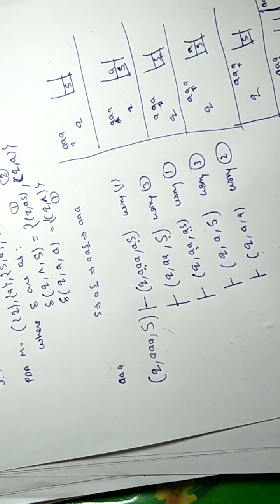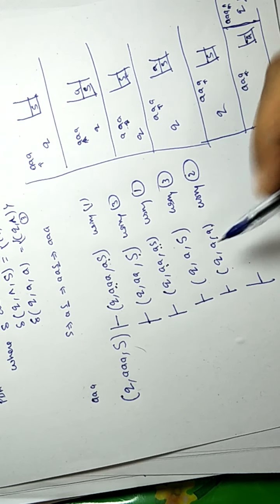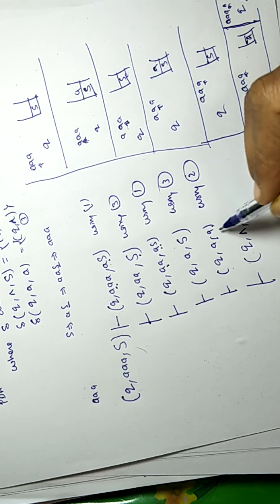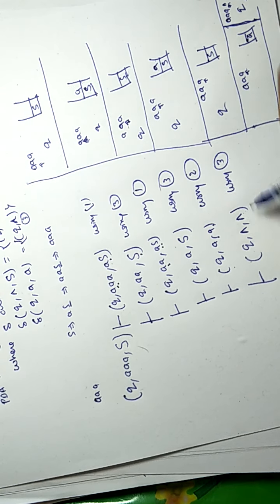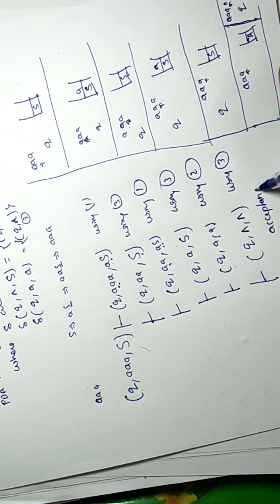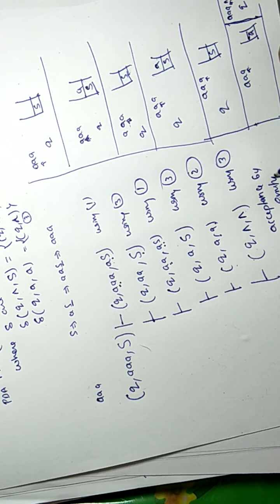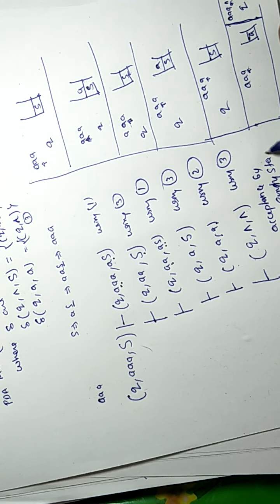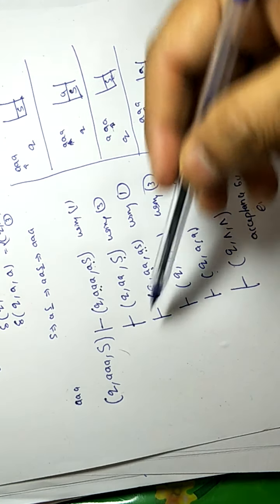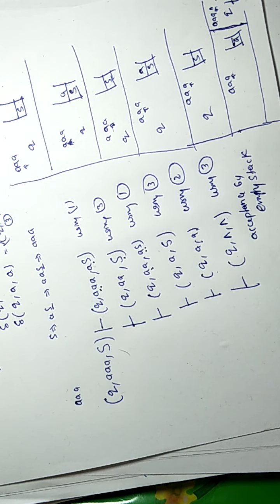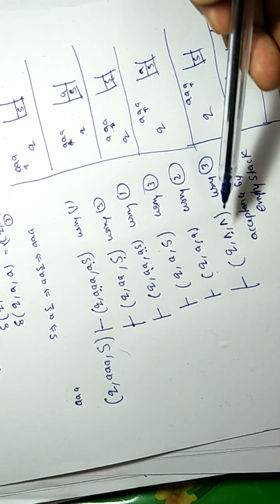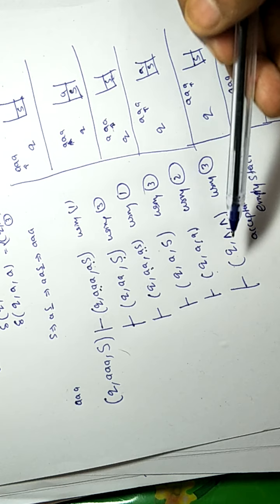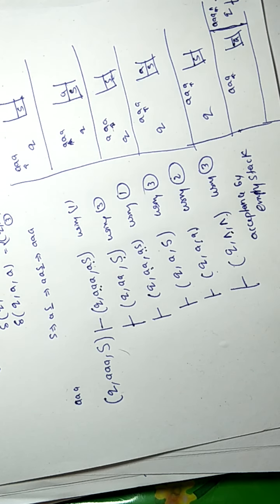Using 2. Here at the end this A is at the input and A at the top, so we reach the end of the input, and here we pop it and the stack becomes empty. Here we used rule number 3, and this is the acceptance by empty stack. So this is a simple way to represent whether an input is accepted or not. At the end, if we reach the end of the input and the stack is empty, it is the acceptance by empty stack.